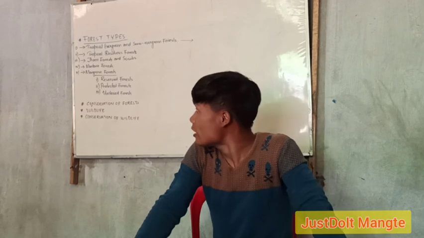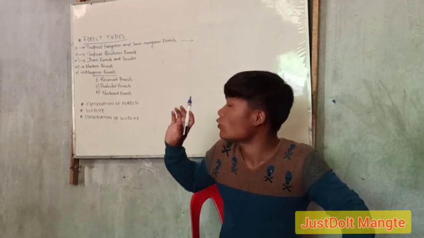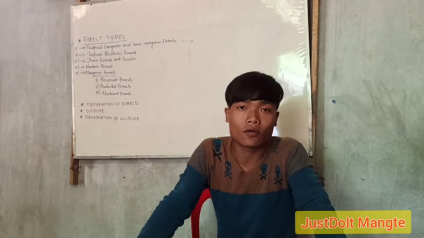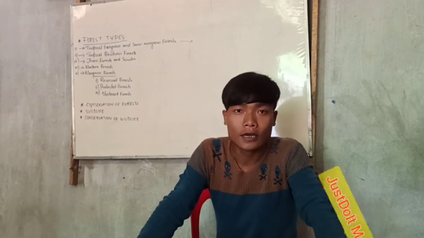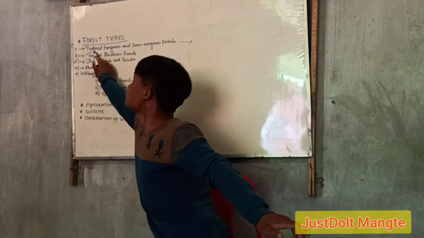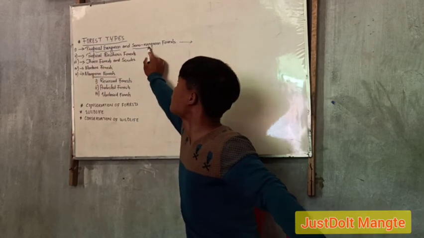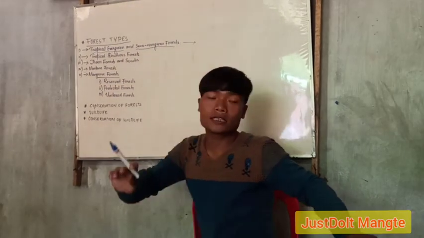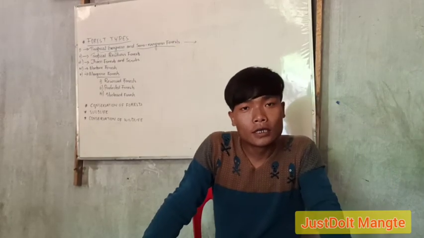First, let us classify this forest type into 2. Number 1, tropical evergreen forest; number 2, semi-evergreen forest. First let us see tropical evergreen forest.